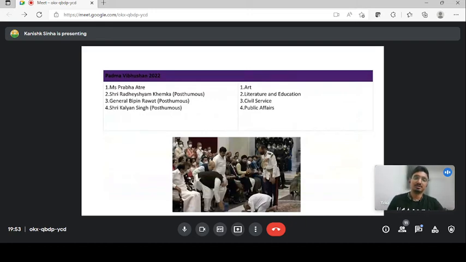So let's talk about this slide. We have 4 in the Padma Vibhushan list: Honorable Prabha Atre for art, Honorable Radheshyam Khemka, who has received it posthumously for literature and education, Honorable General Bipin Rawat ji for civil service, and Honorable Kalyan Singh ji for public affairs. These 4 names, mug them up. The 2 are very easy: General Bipin Rawat ji and Kalyan Singh ji.